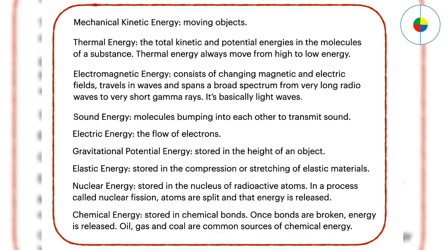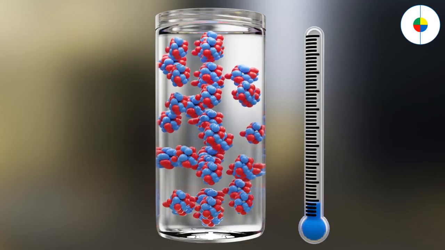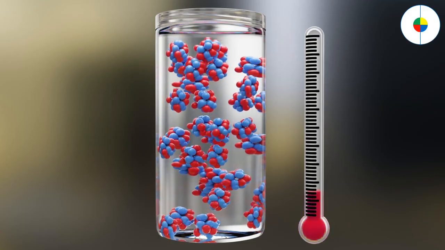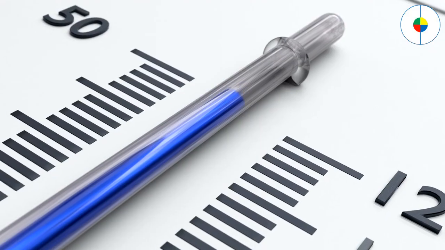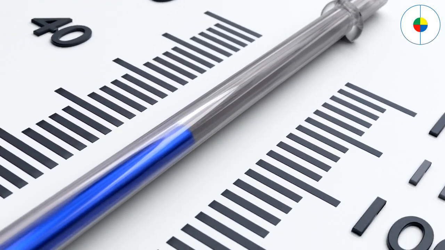Kinetic energies include mechanical kinetic energy, thermal energy, electromagnetic energy, sound energy, and electric energy. Potential energies include gravitational potential energy, elastic energy, nuclear energy, and chemical energy. Here are some explanations. Mechanical kinetic energy, moving objects. Thermal energy, the total kinetic and potential energies in the molecules of a substance. Thermal energy always moves from high to low energy.